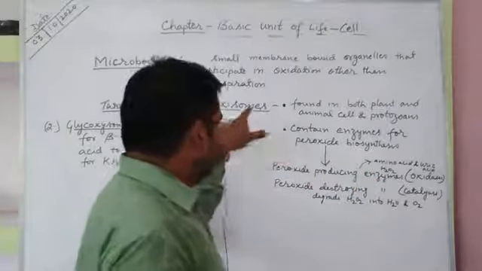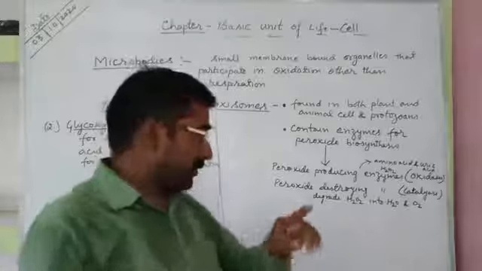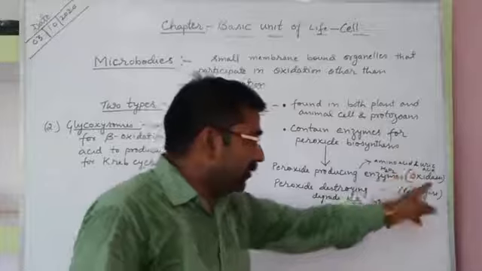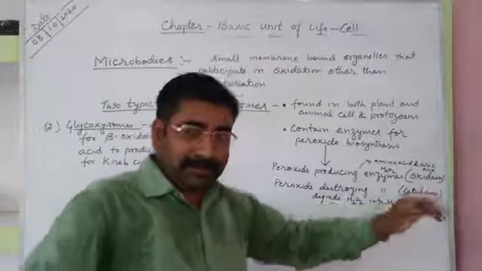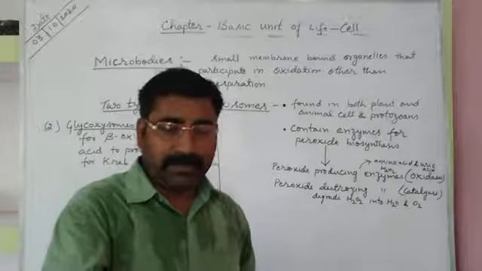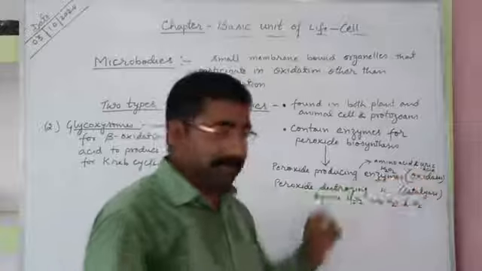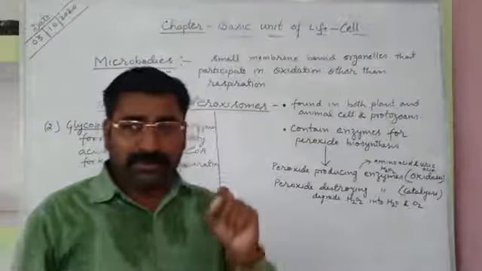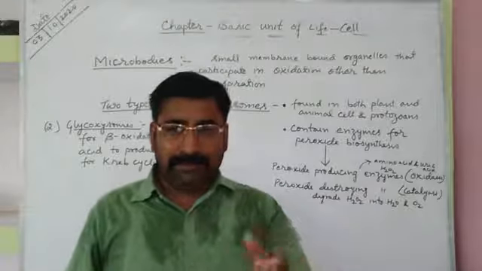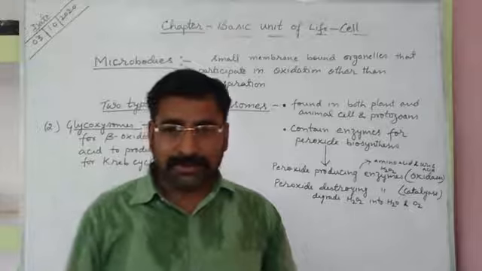The enzymes present in peroxisomes are of two categories. One is the peroxide producing enzyme, called oxidase. Oxidase produces peroxide by oxidizing especially amino acid and uric acid. Amino acids are building blocks of proteins, and when we eat protein, it is digested and converted into amino acids.